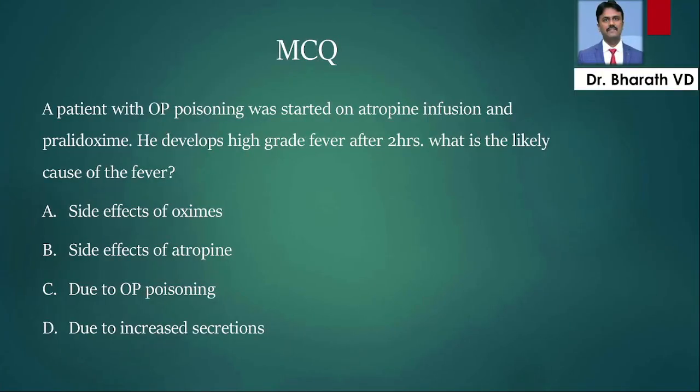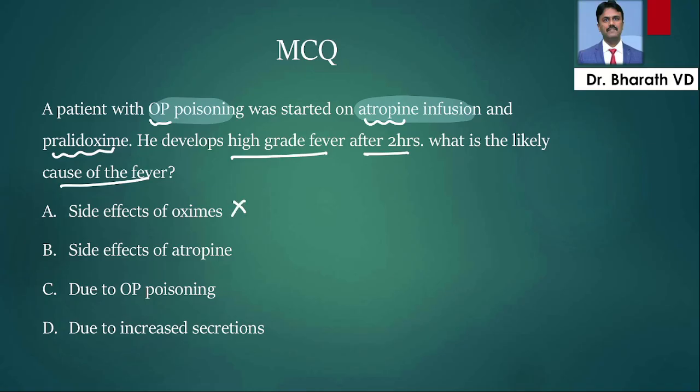Coming to another question, a patient with OP poisoning, organophosphate poisoning, was started on atropine infusion. We know that in OP poisoning the antidote is atropine, and he is also given oxime, pralidoxime. You know, pralidoxime should be given within 6 to 8 hours. It is an enzyme reactivator. He develops high-grade fever after 2 hours. What is the likely cause of fever? Is it a side effect of oximes? No. Is it side effect of atropine? Yes. Is it due to OP poisoning? No. Due to the increased secretions? No. So after giving atropine, the body temperature goes up. Why?